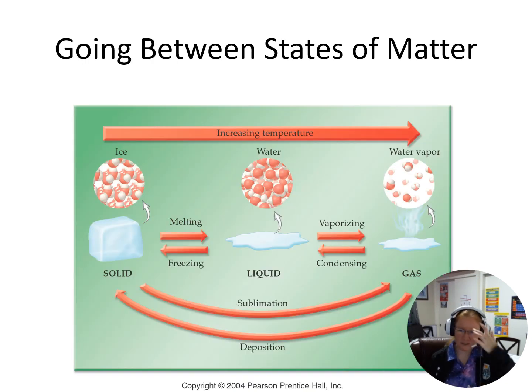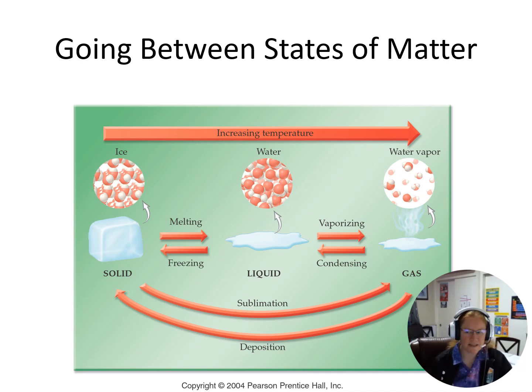When we go between these three main states of matter, we have specific terminology. So if I start off with a solid and want to go from a solid to a liquid, that's melting. If I want to go from a liquid to a solid, that's freezing. Liquid to gas is vaporizing, and gas to liquid is condensing.